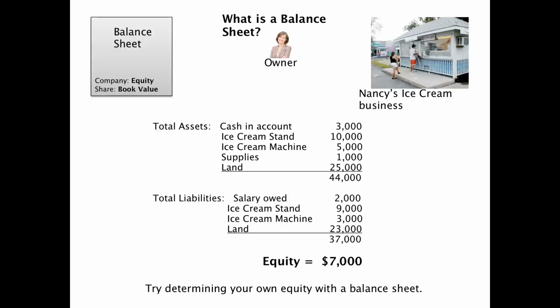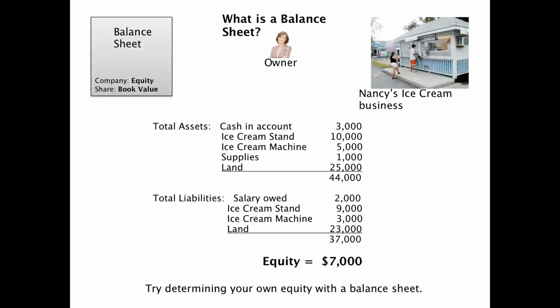And then go down to the liabilities and start listing: how much do you have in credit card debt? How much is your loan on your house? How much is your car loan still? List all those things, and then what you do is you just add up your assets, subtract your liabilities, and see what your personal equity is. And when you do that, you're really going to have a better idea of what a balance sheet actually is because you've done it firsthand.